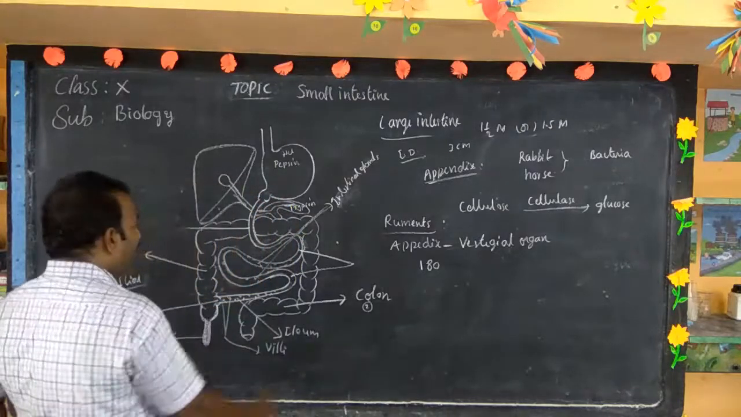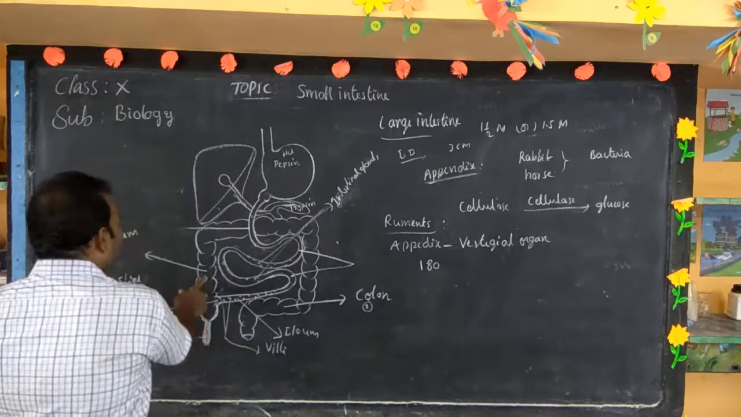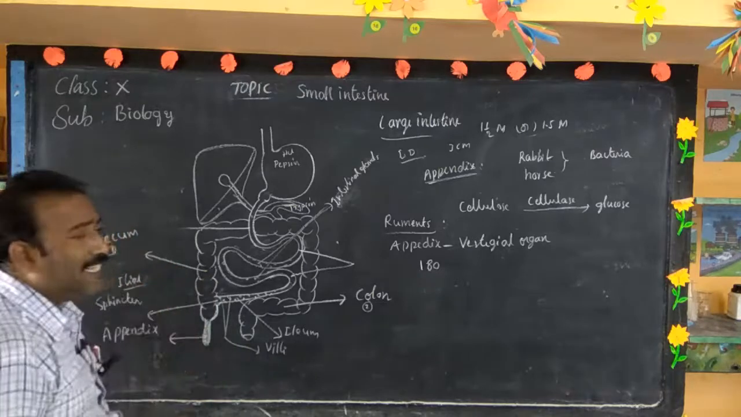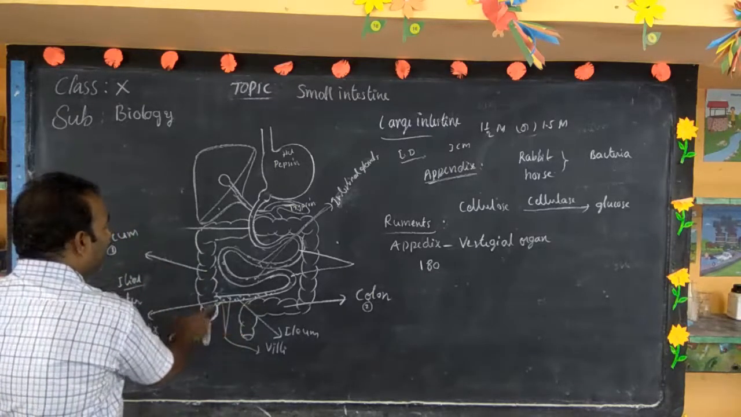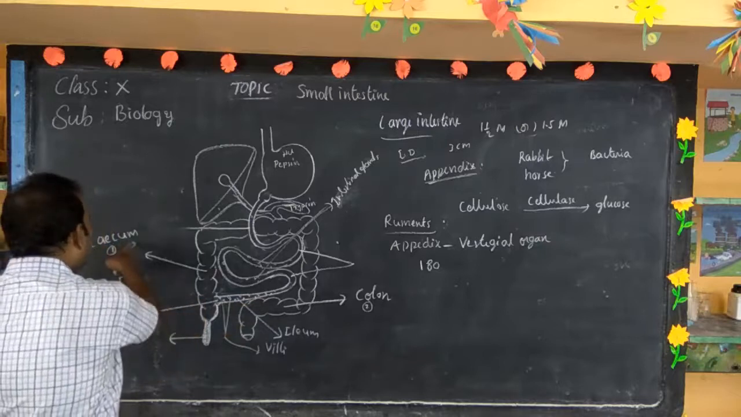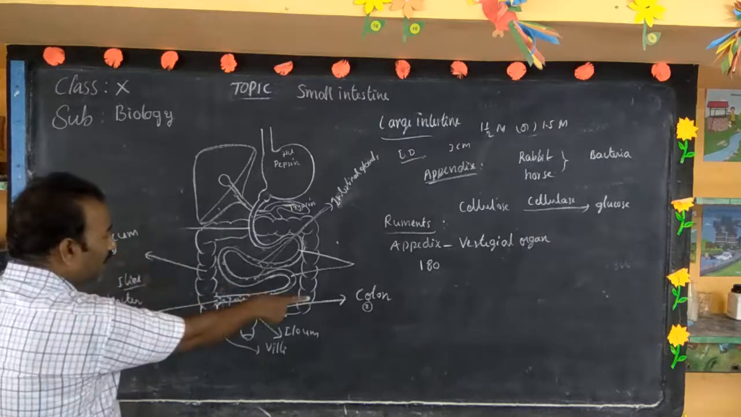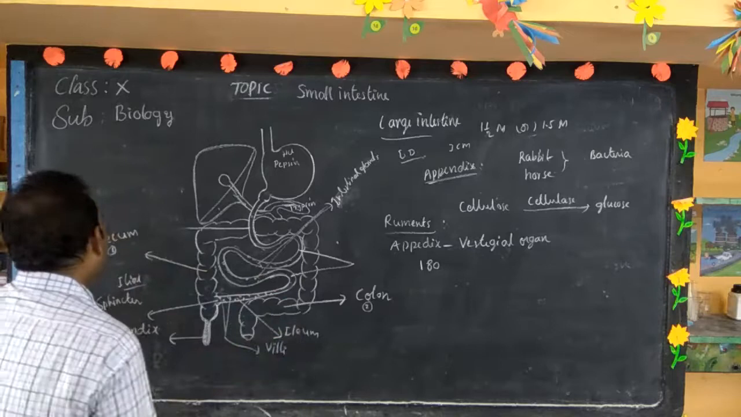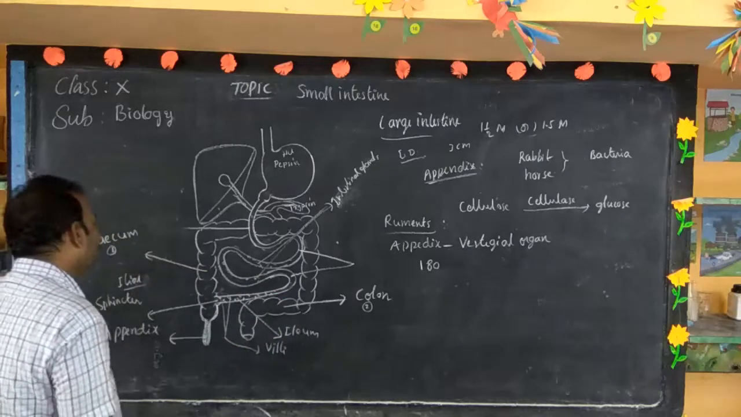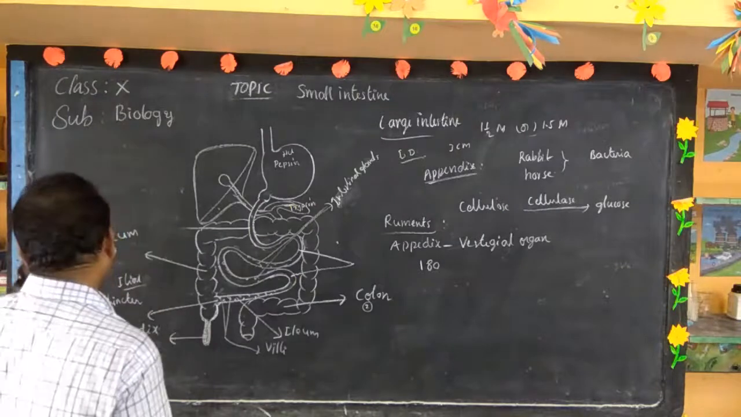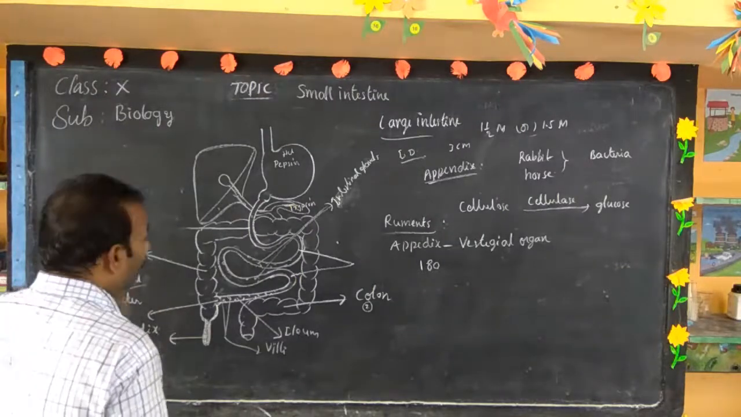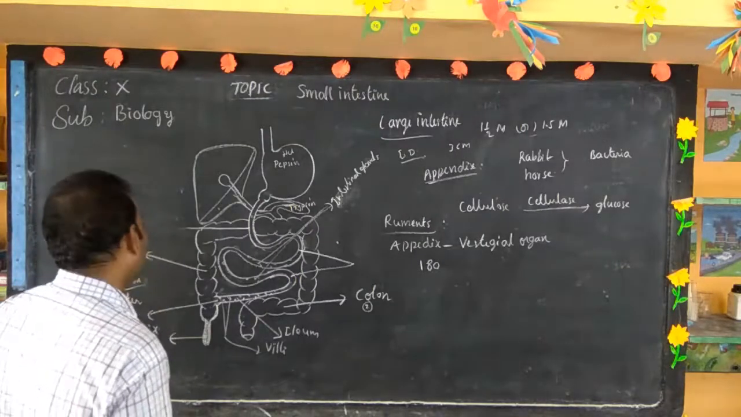Next, the anterior part of the large intestine is called cecum, and the posterior part of the large intestine is called colon.